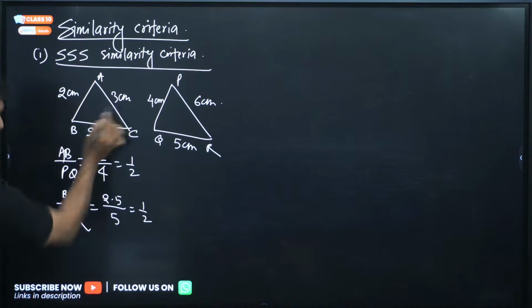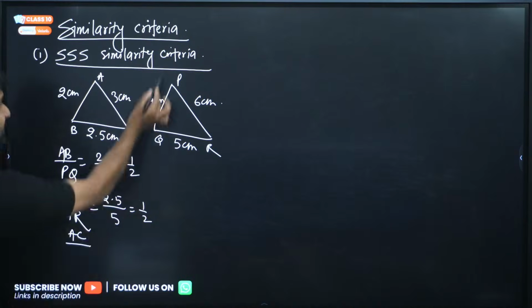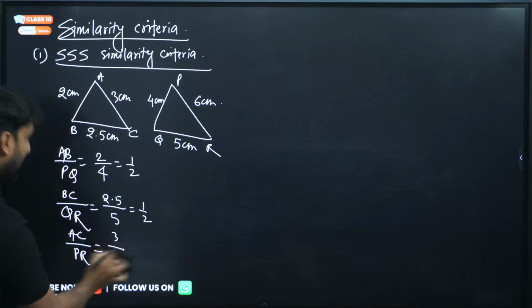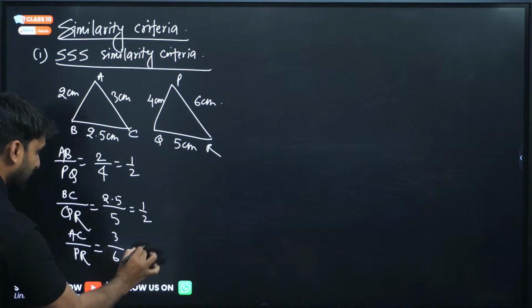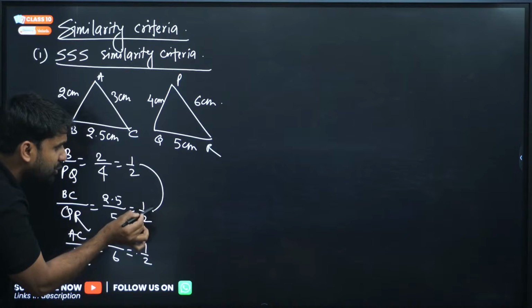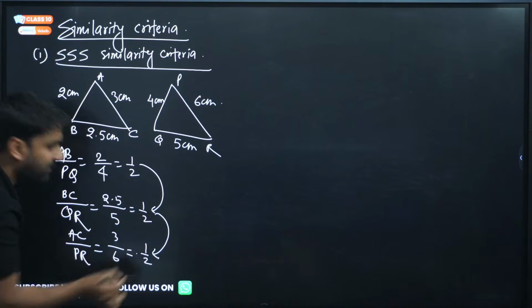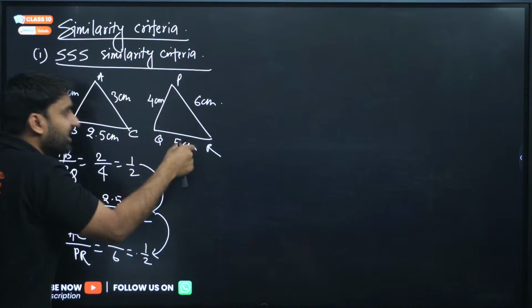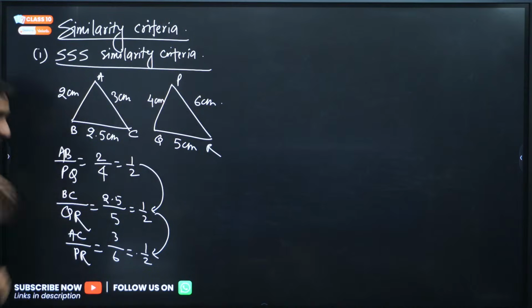Now if I ask you to find out AC divided by PR, my dear, so AC is what? 3 centimeter and PR is 6 centimeter. So again we are getting 1/2. So as you all can see here, the ratio of corresponding sides are same. For this corresponding in this, for this corresponding in this, and all the ratios are same.